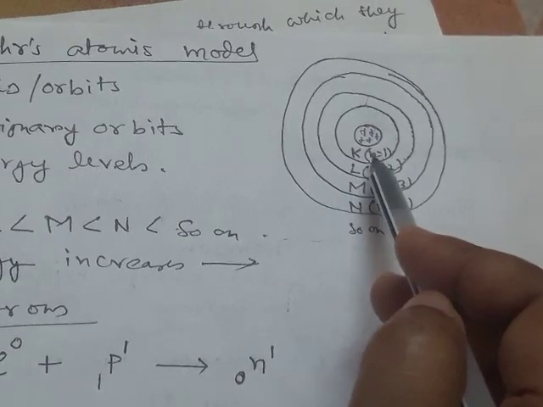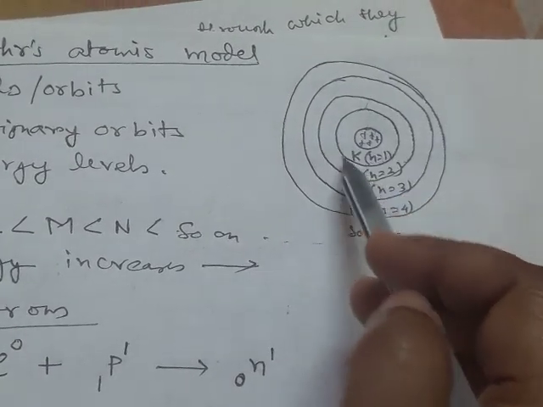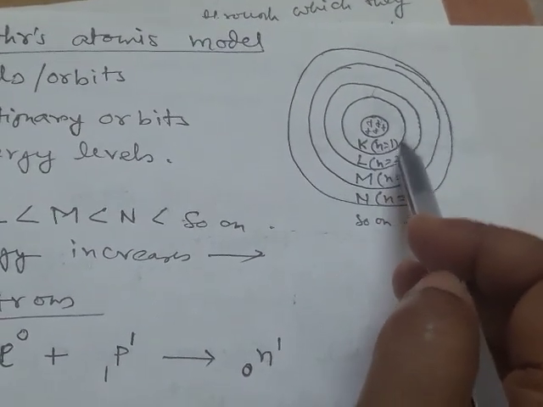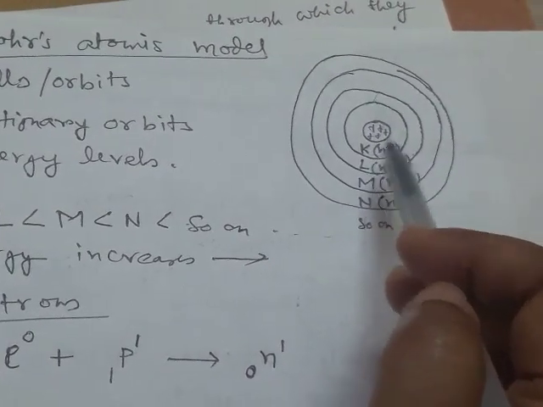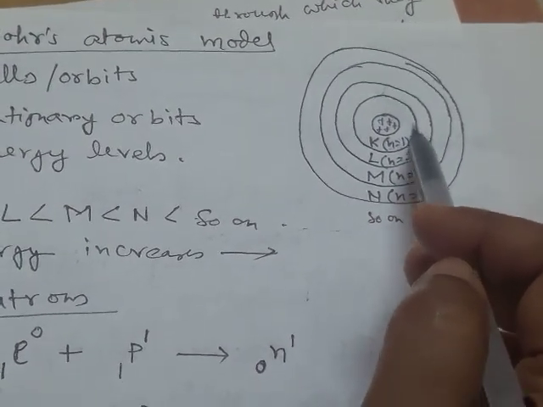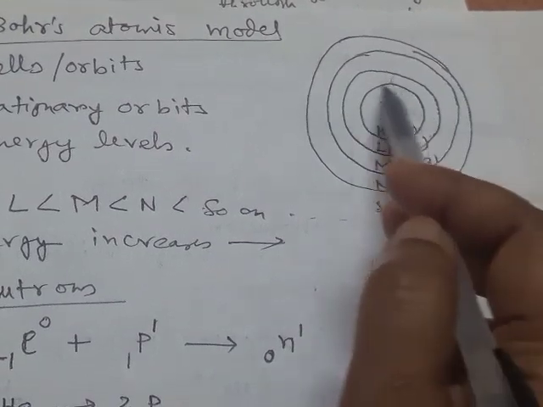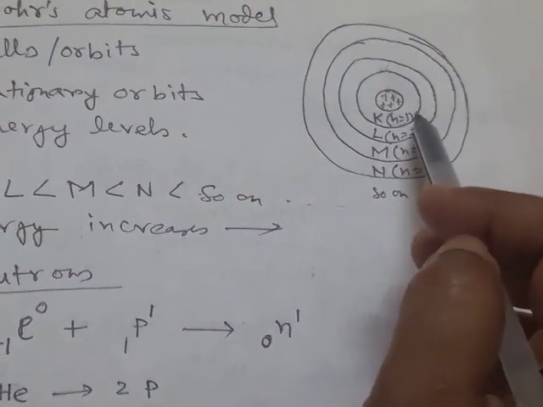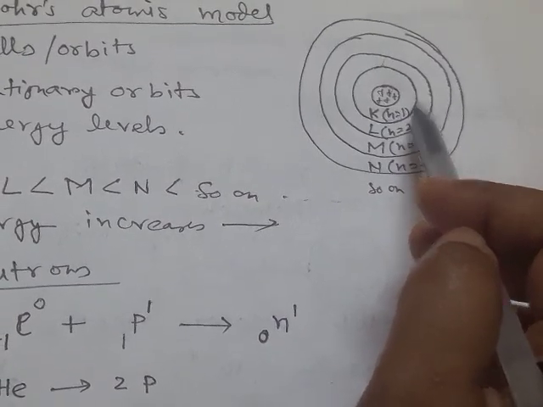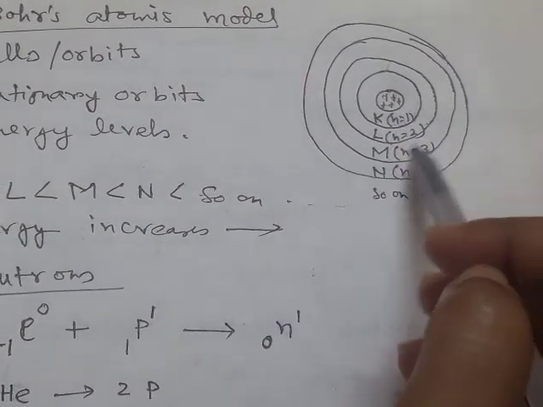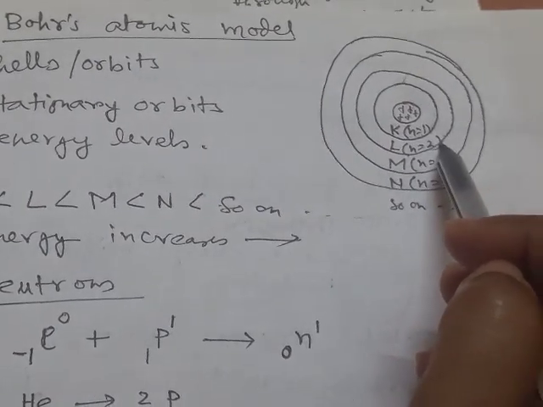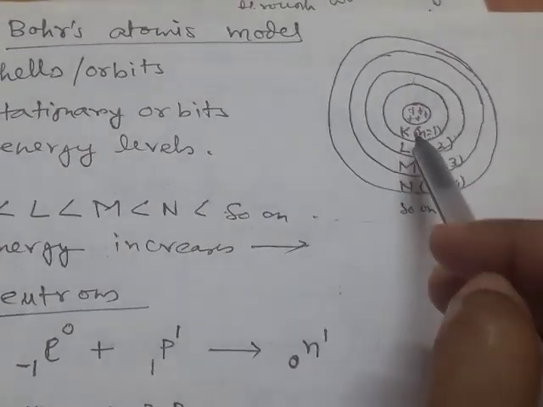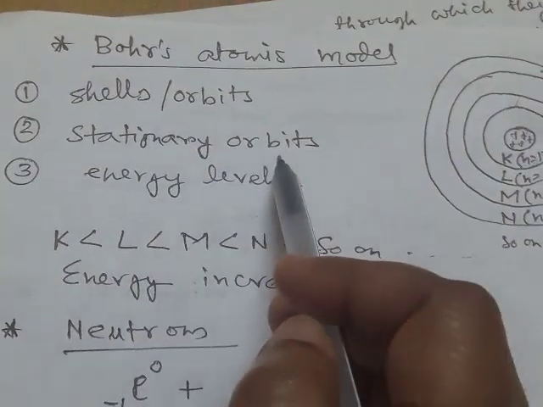When one electron revolves along a certain orbit, say the first orbit, its energy remains constant. When it revolves around the second orbit, its energy remains constant. So these orbits are called stationary orbits.